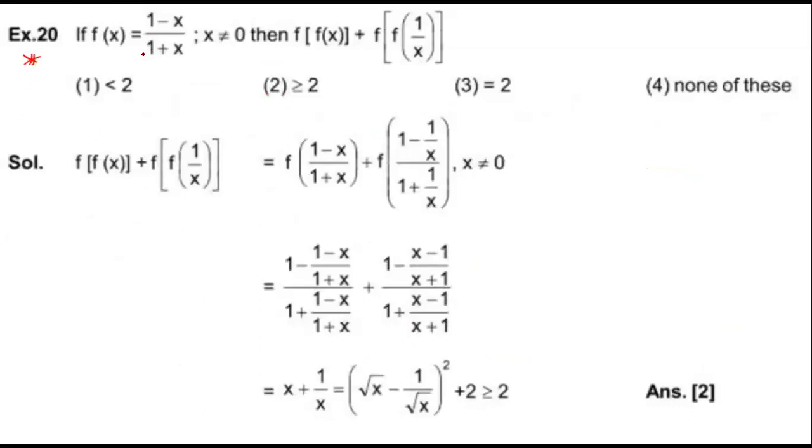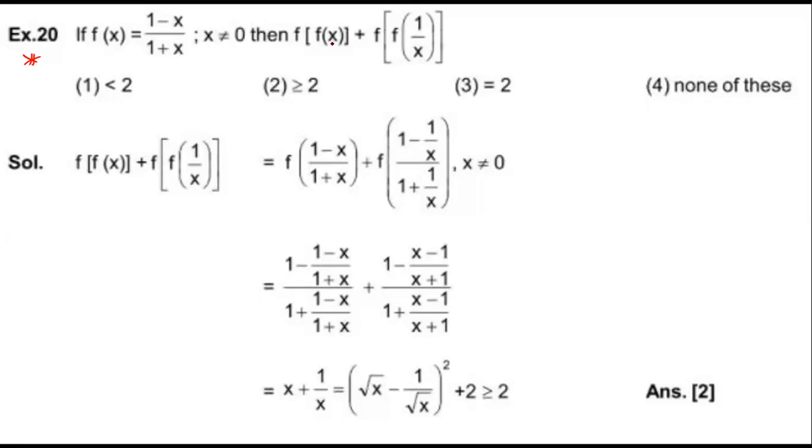How to solve? f(x) is given, see. What is given? f(x) equals (1 minus x) by (1 plus x), x not equal to 0.